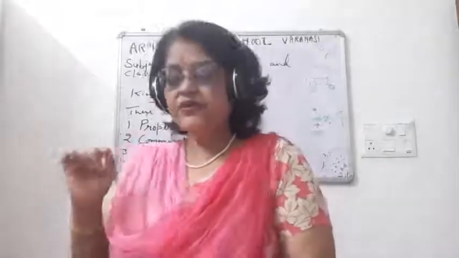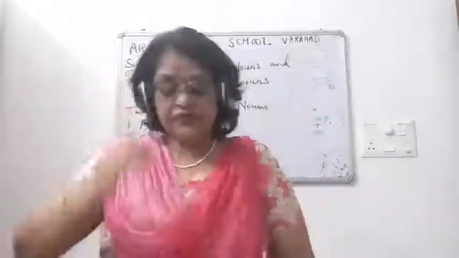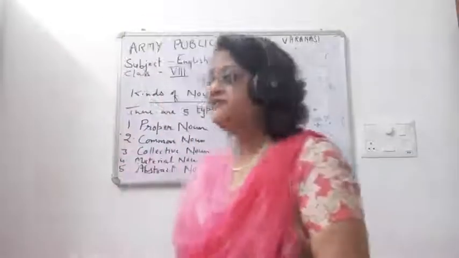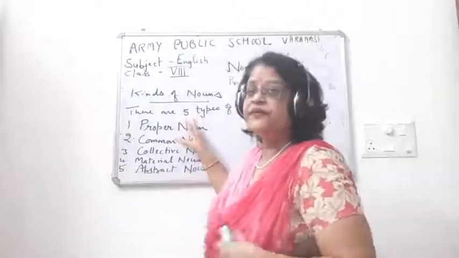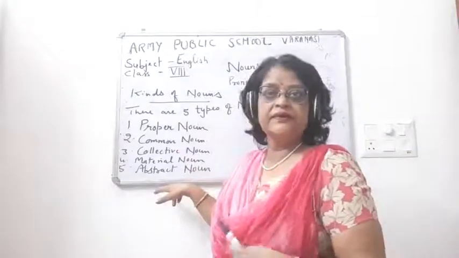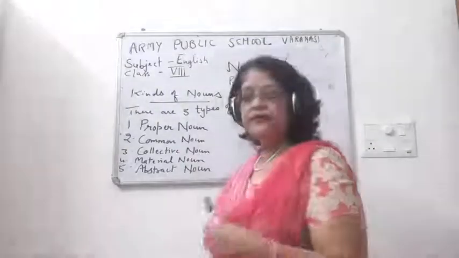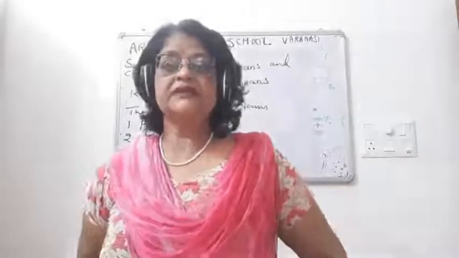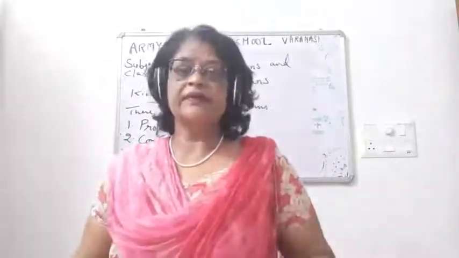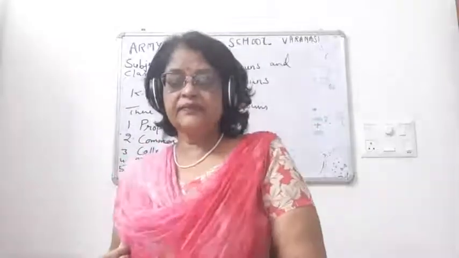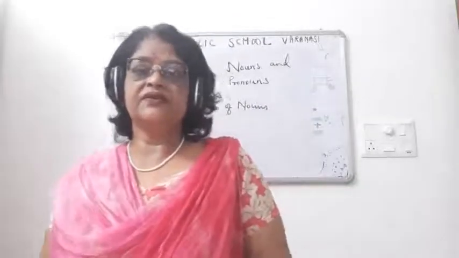It's very easy. Alright. And now children, I am going to tell you another type of noun, that is countable and uncountable noun. So these 5 types of noun are clear to you. Proper noun, common noun, collective noun, material noun and abstract noun. Okay, right? Now what is a proper noun? The name of some particular thing or some place or some animal, children, that is a proper noun. But if I say common noun, suppose dog is an animal, animal is a common noun.